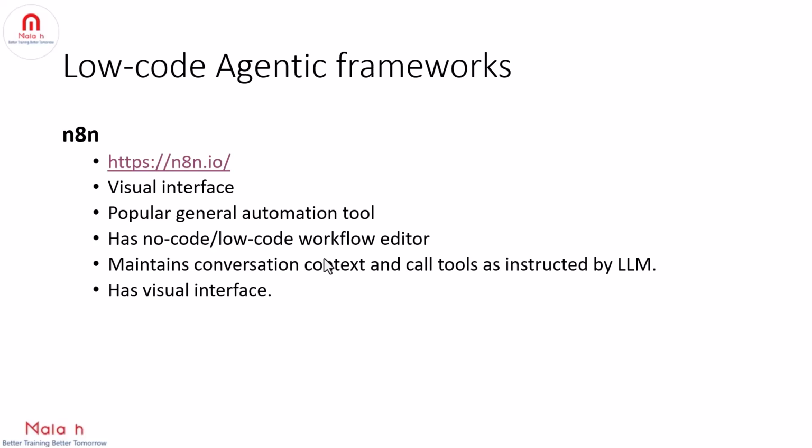For example, if you want to call HTTP requests or database queries, right? Whatever the LLM instructs, it can do that. And n8n also has a visual interface, right? So you can design the surrounding workflows. For example, when to invoke the agent and what to do with its output, right? By using this n8n UI. So you can mix and match with third-party integrations as well.